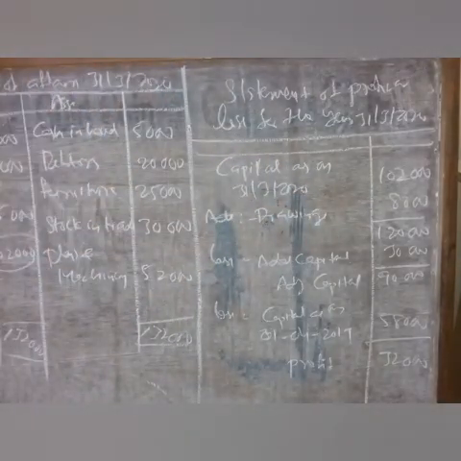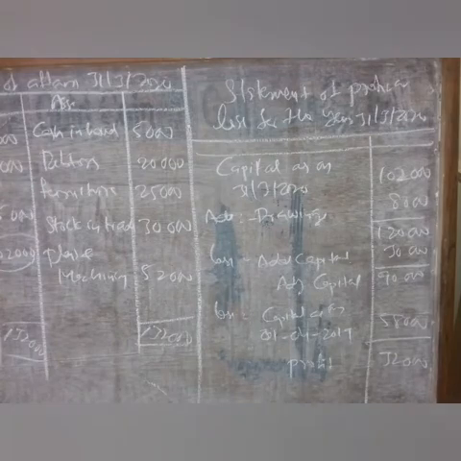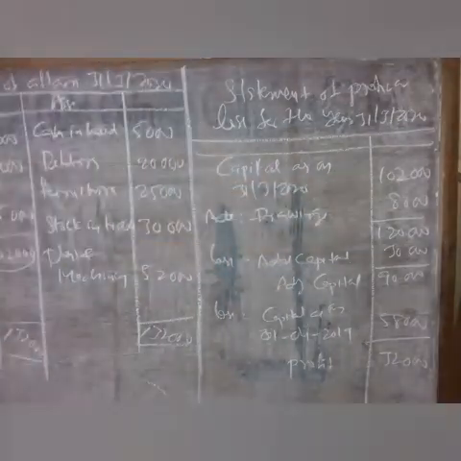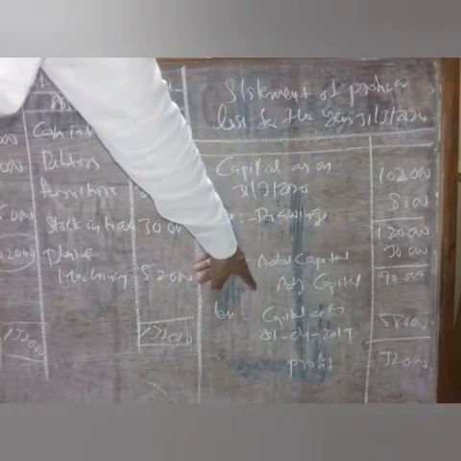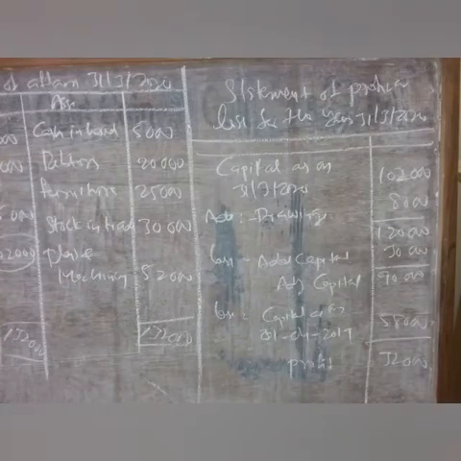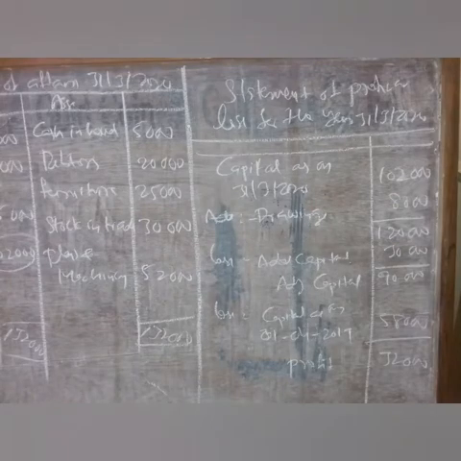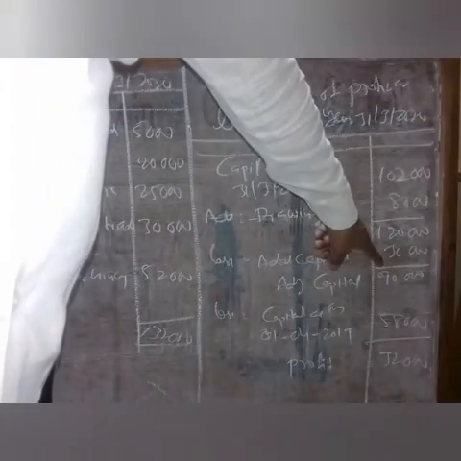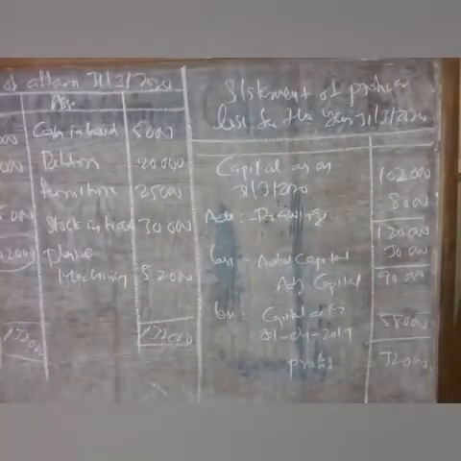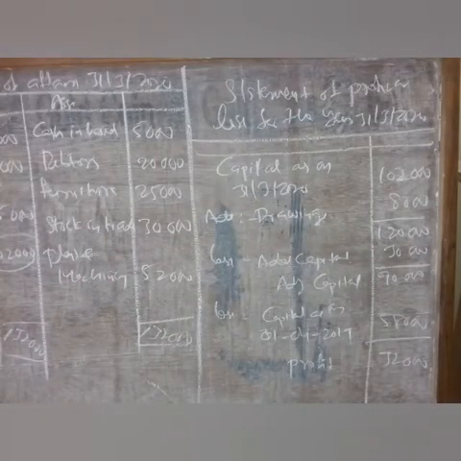From that adjusted capital we deduct the capital as on 1/4/2019, the opening capital. That capital comes to 58,000, which we calculated by preparing the statement of affairs as on 1/4/2019. We deduct that 58,000 from the 90,000 and we get 32,000. That is the profit of the organization for the financial year 2019-20.